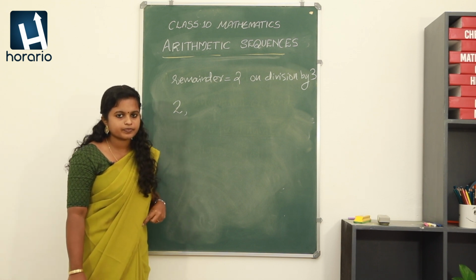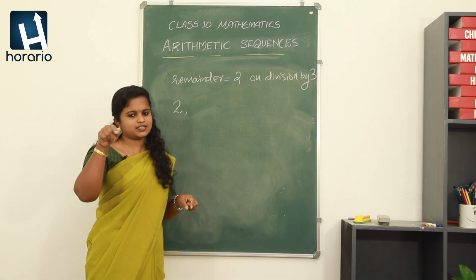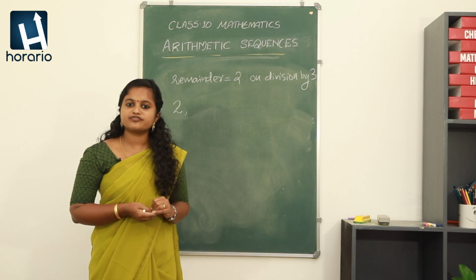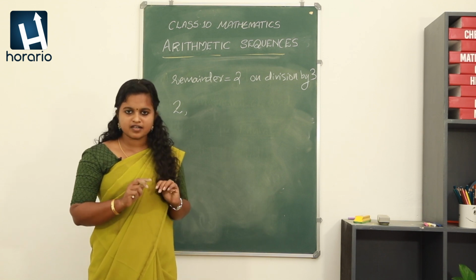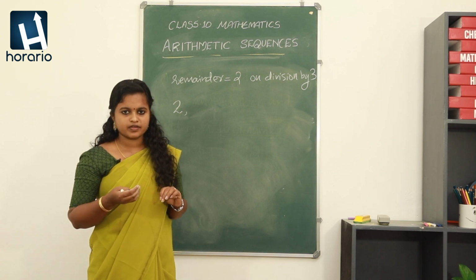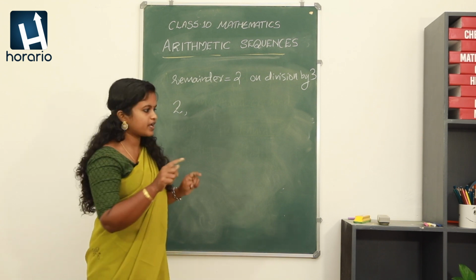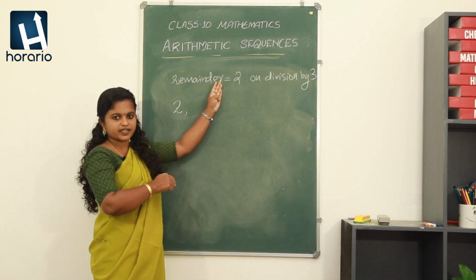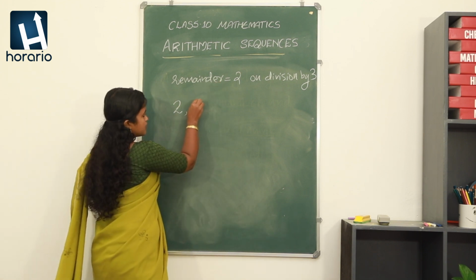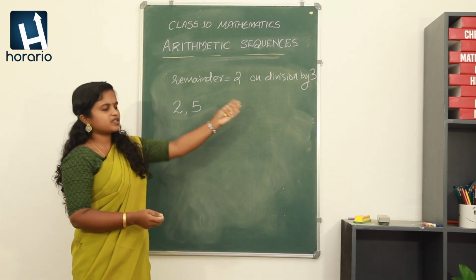What about 3? 3 will be giving the remainder 0. That is obvious, right? Now what about 4? It will be giving remainder 1. Fine, we can discard that. Now what about the next number 5? 5 on division by 3 will be giving the remainder 2, obviously satisfying the condition, right? So the next number is 5. So how are we obtaining the numbers?